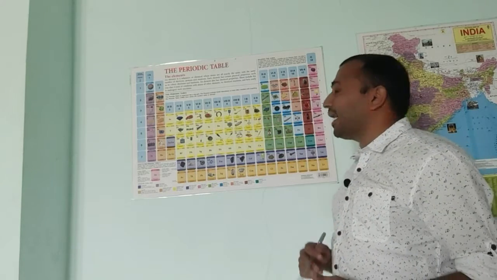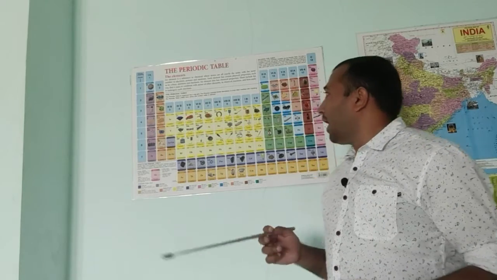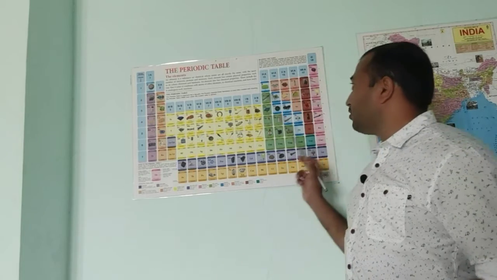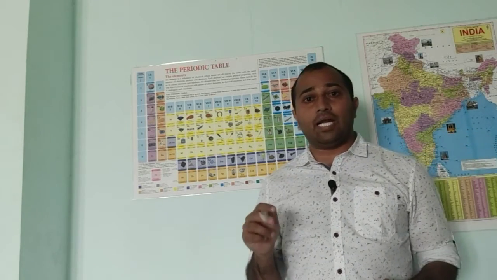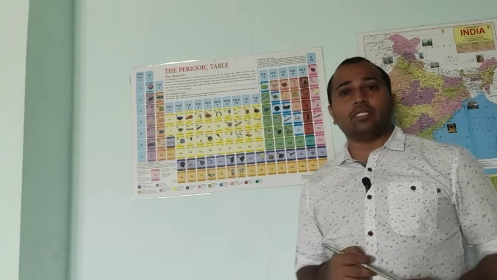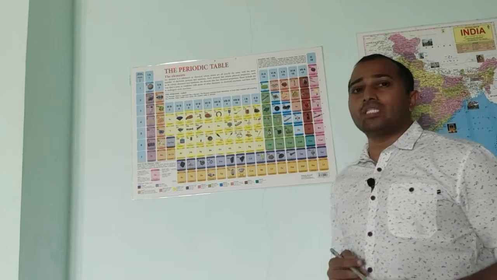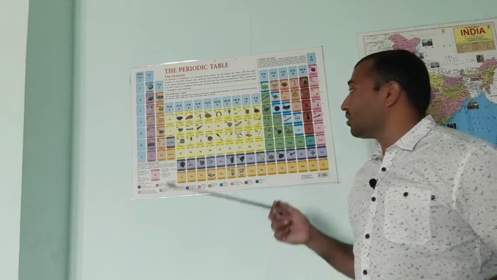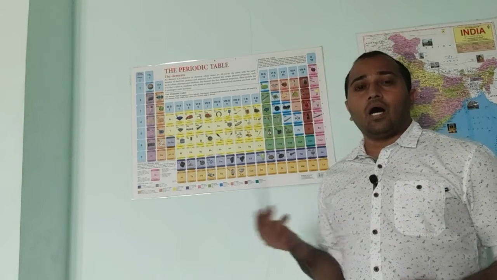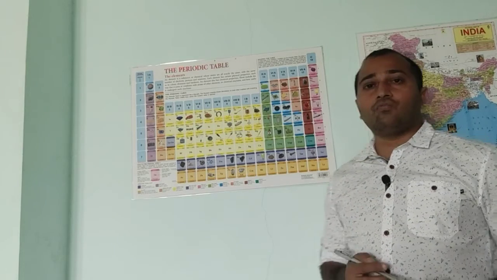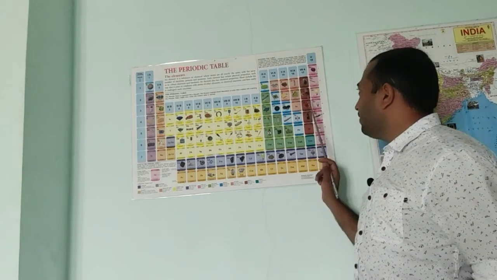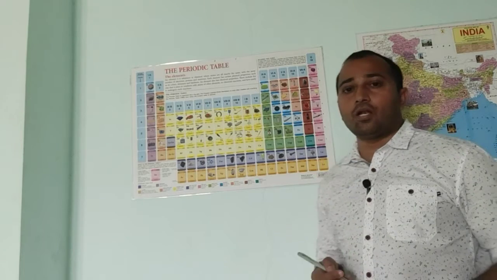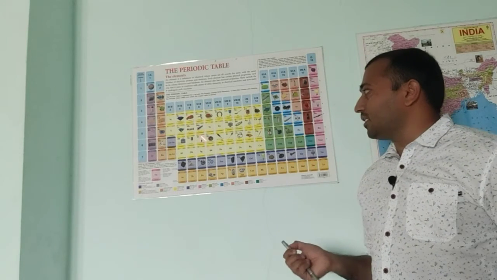Next we have nitrogen, which, as you can see, is found in coffee beans. Coffee beans have nitrogen in them. Next, the eighth element is oxygen. Oxygen is used in cylinders. It is used for the breathing of each and every person, and oxygen cylinders are used in hospitals. Here we have fluorine. And next we have neon, as you can see in the laser light.